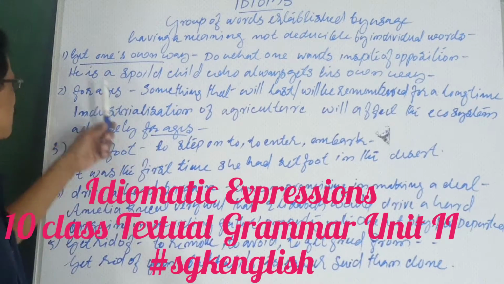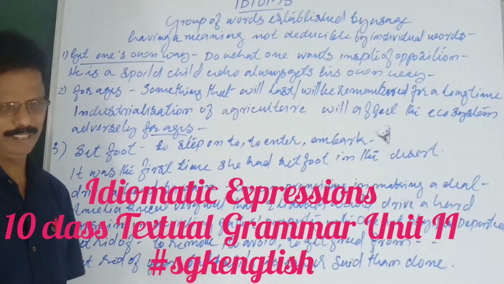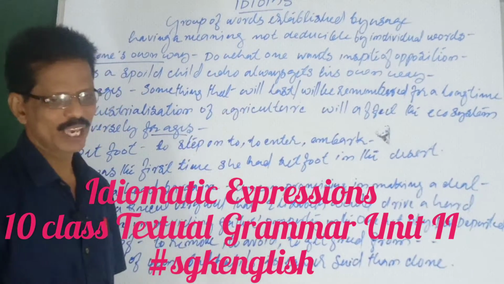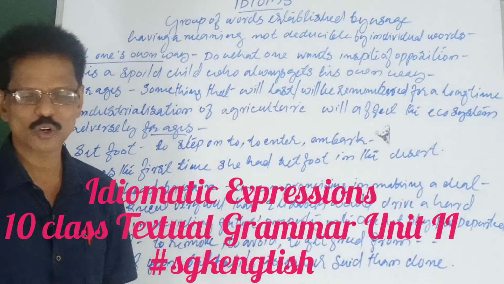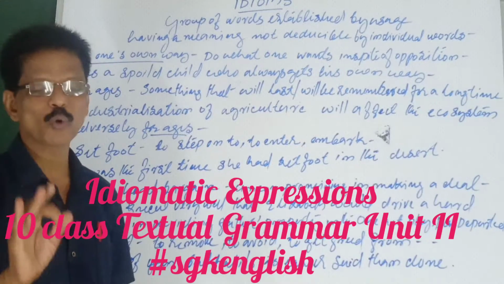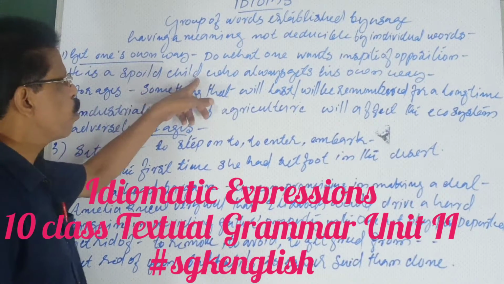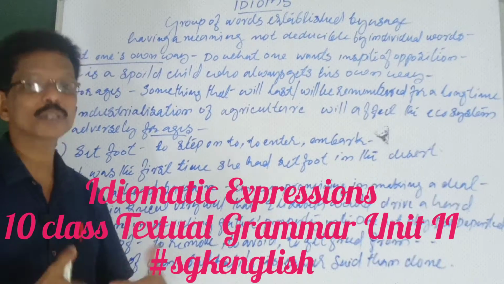Take for example, he is a spoilt child who always gets his own way. If a child does things according to his own way, he will become a spoiled child. So when you make a sentence, you should bring out the meaning.